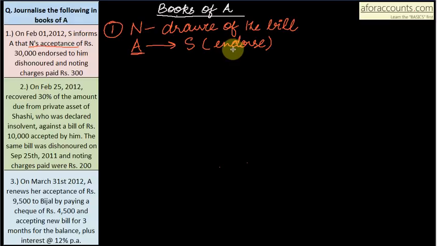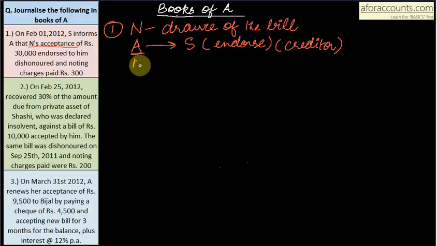So what will S be in books of A? In books of A, S will again become the creditor. Earlier A had given S the bill and thought the liability was over, but that bill got endorsed and then it got dishonored. So in books of A, S again becomes creditor because A is now liable to pay S. And what about N?